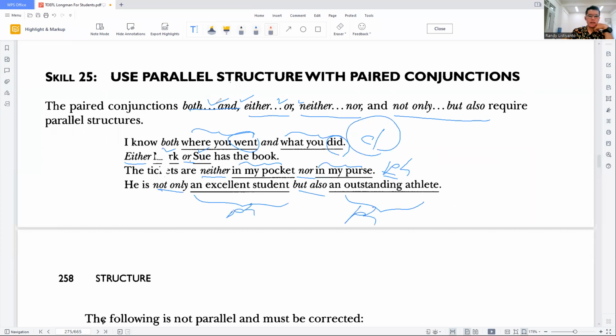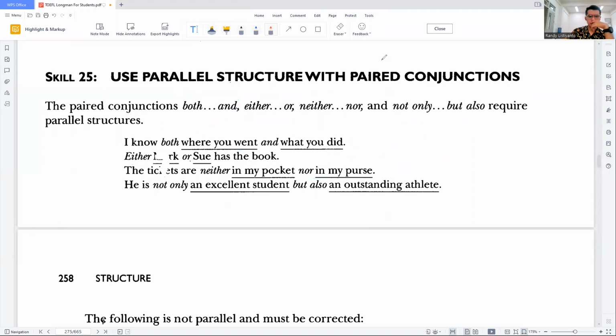Okay, it is a pair, so you have to bring it together. You have to bring them together: either and or, neither and nor, and not only and but also. You cannot say neither and or, or either and nor. You cannot do that because it's not the pair. Okay, let's move on.